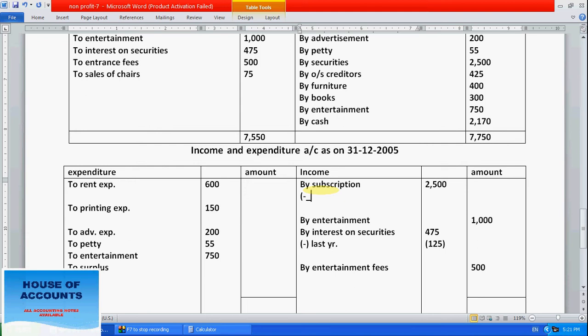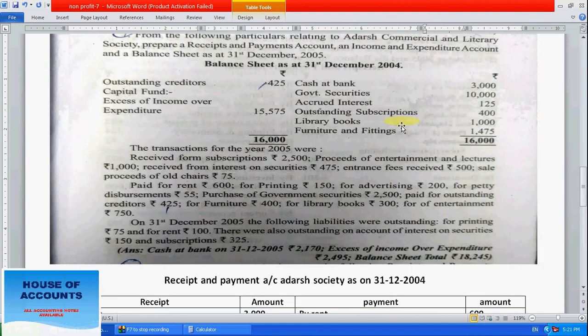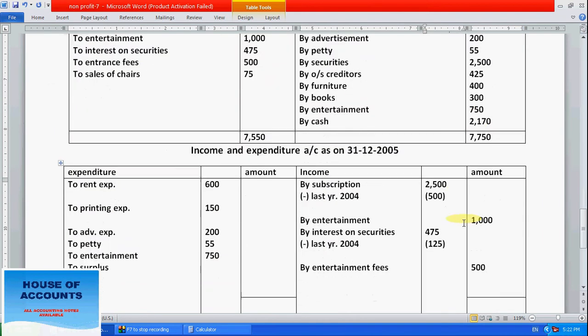So last year's subscription we will collect this year. Okay, last year's subscription means 2000 belongs to 2004. This also belongs to 2004, so deduct here how much? 500. Okay, 500 only, sorry, 400, it's not 5, it's 400.